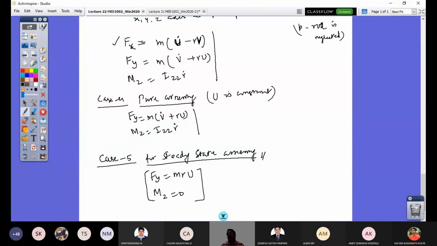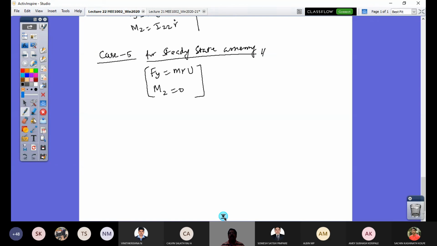In the last period, at the beginning of the lecture, I was telling that one of the most important vehicle handling parameters is what is called KUS, the understeer gradient. To define this understeer gradient, you require steady state cornering motion of your vehicle.